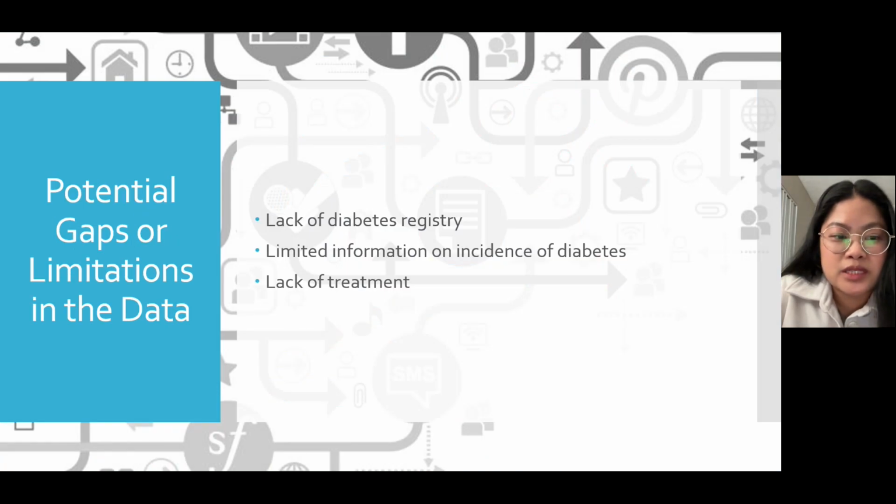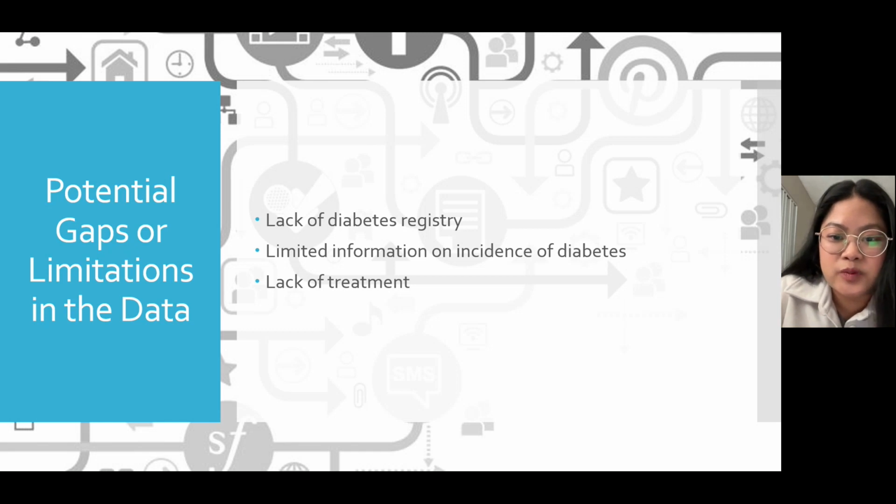Potential gaps or limitations in the data. Some limitations in the data are the lack of a diabetes registry. The prevalence of diabetes has been obtained from diverse national surveys in Mexico. However, it does not show an accurate representation of the amount of people affected by diabetes. Because of this, there are more people that have diabetes that are not part of the data.